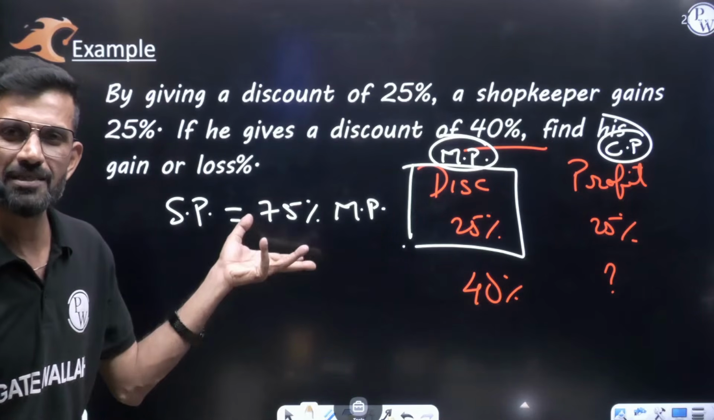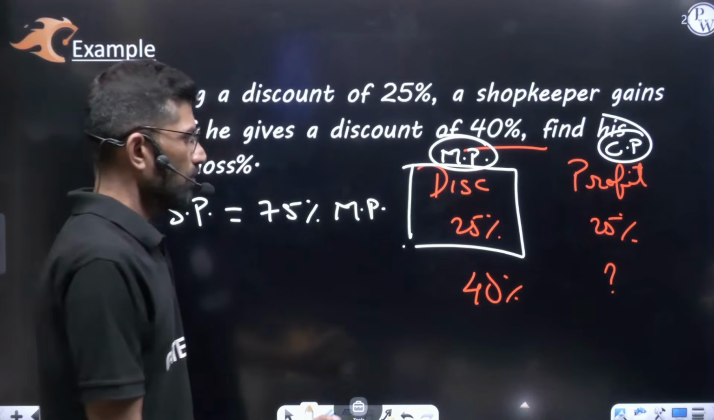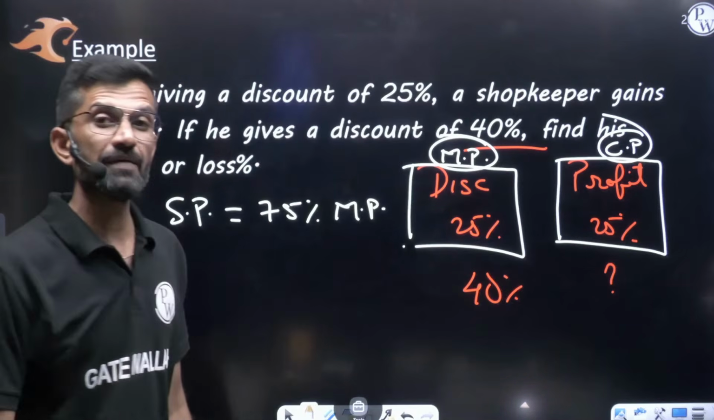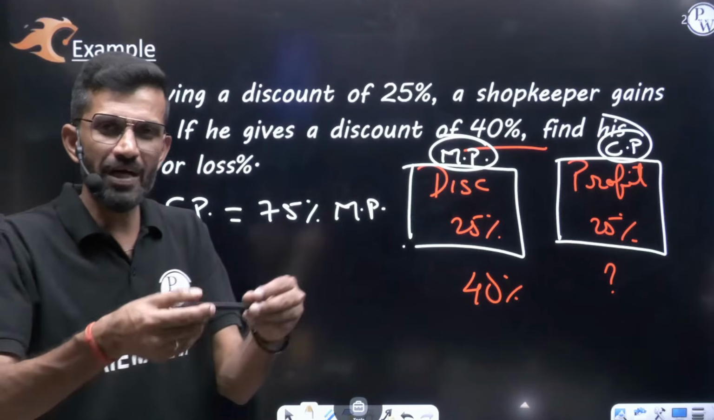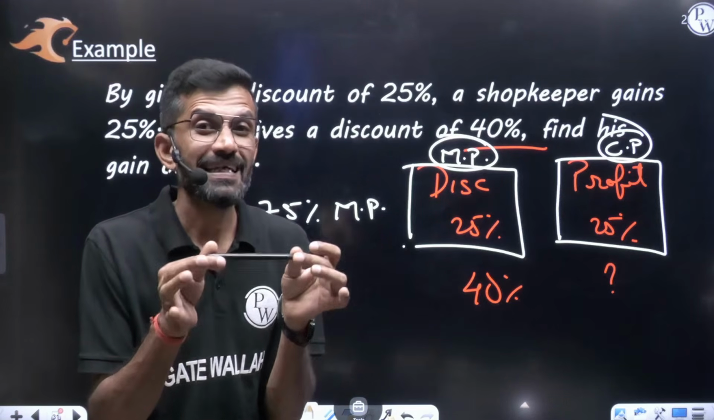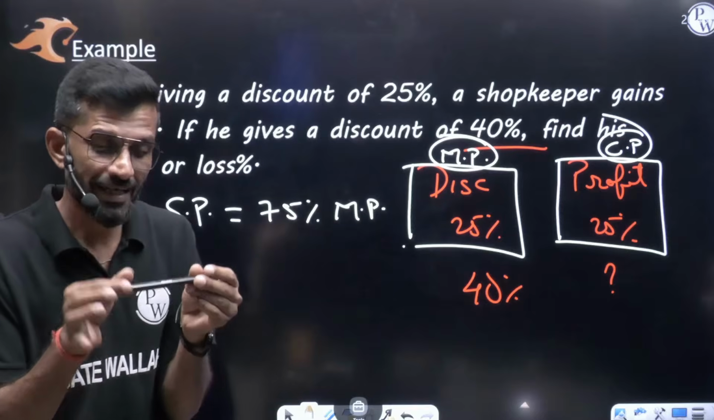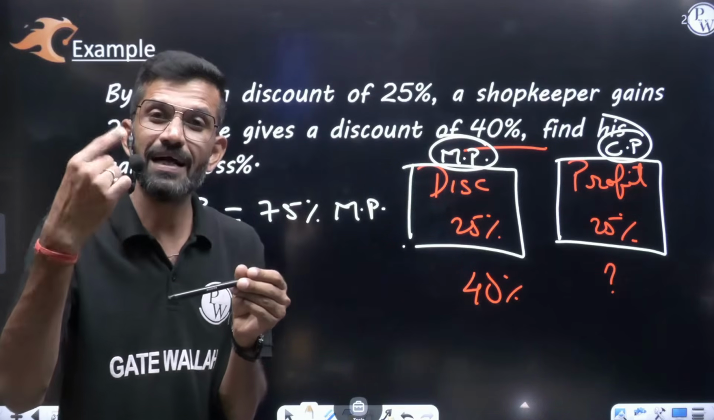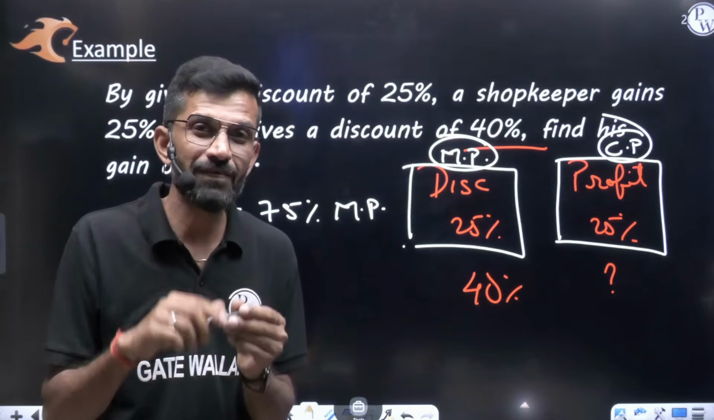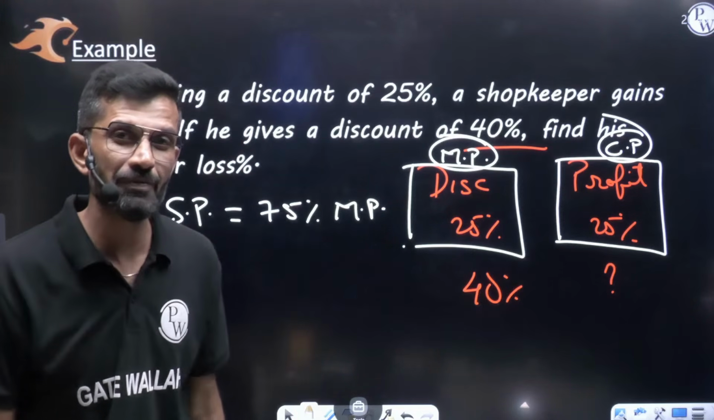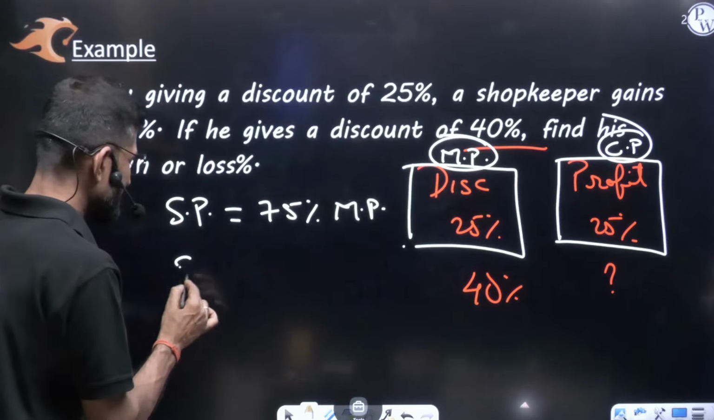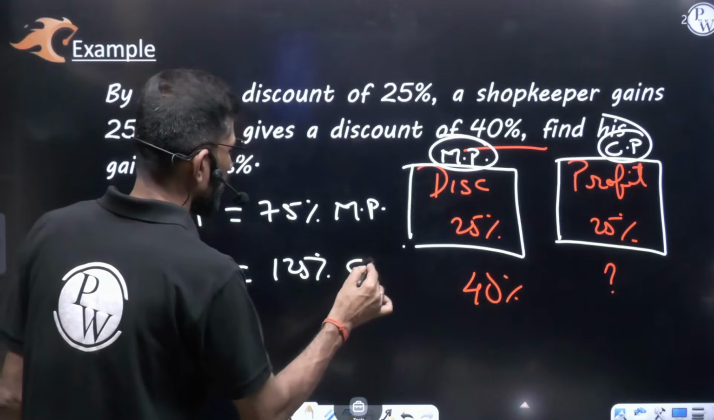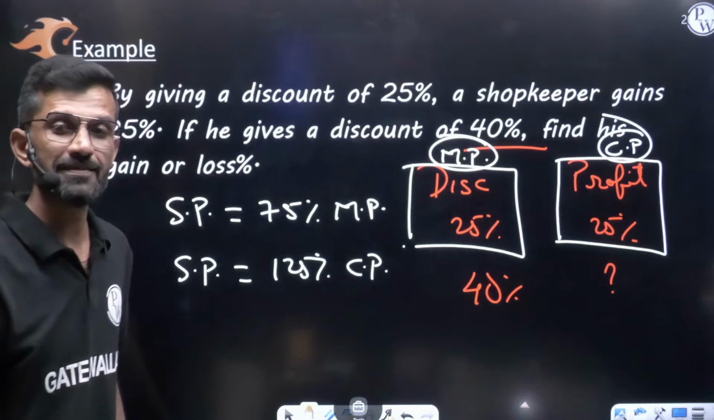Clear? Same percentages concept. Now, he is getting 25% profit. What is the meaning of 25% profit? In what rate he purchased the product, that value he increased by 25% and he sold away. Increase by 25% means that margin 25% will be profit. Means we can say selling price is 125% of his investment, of his cost price.